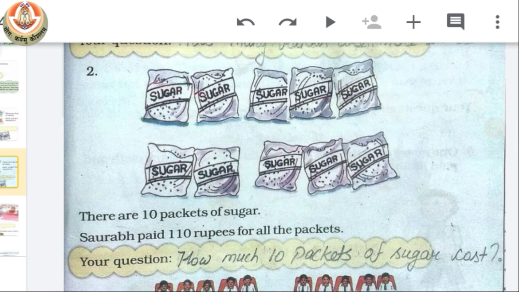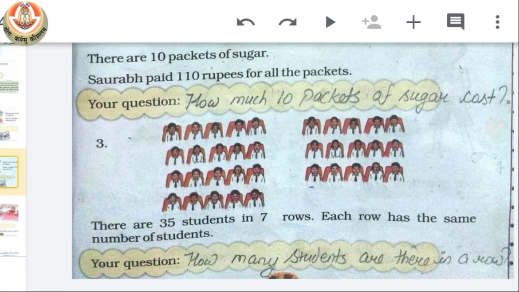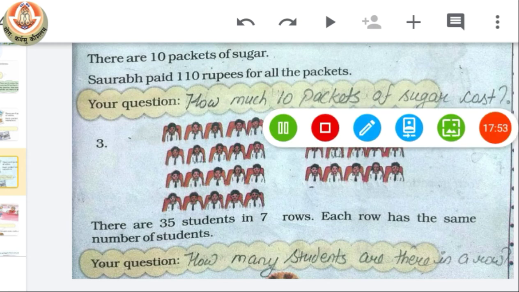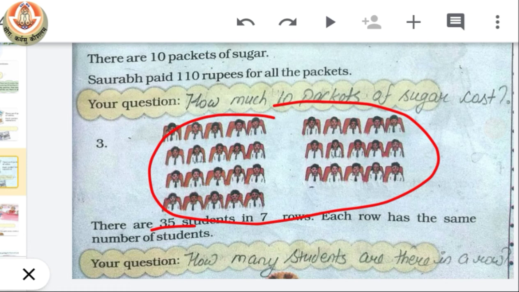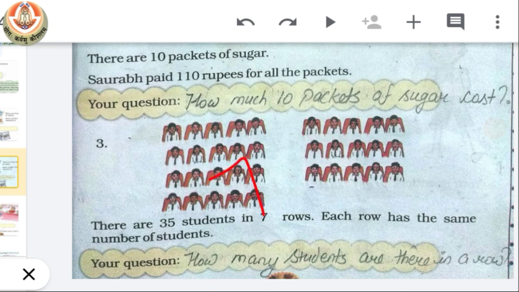Okay class. Now the next is, there are 35 students in 7 rows. Each row has the same number of students. Total number of students is 35 and total number of rows is 7. So our question should be, how many students are there in a row? How many children are there in one row? So how can we find the answer? For this we just have to divide 35 by 7.